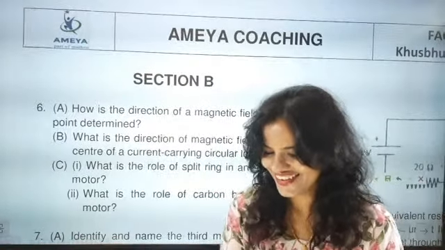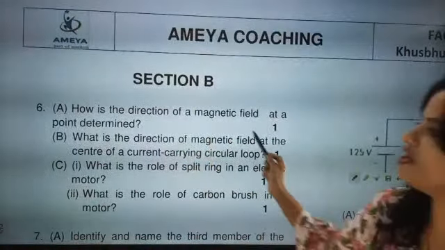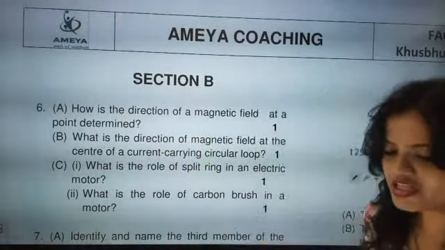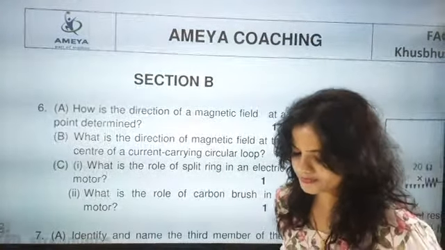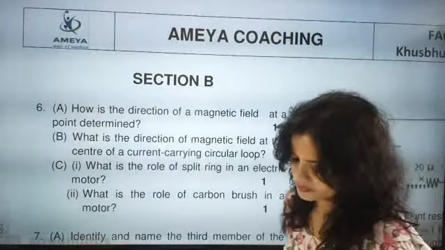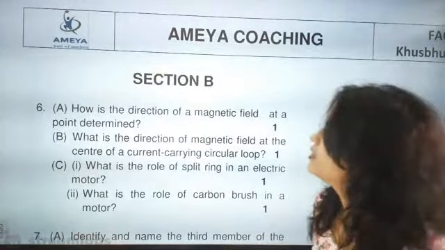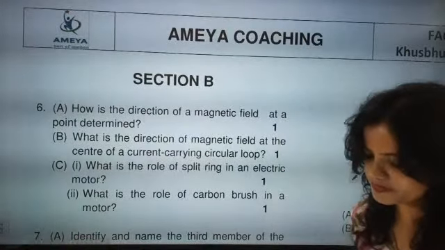No sir, no need. Pisum sativum. How is the direction of a magnetic field at a point determined?